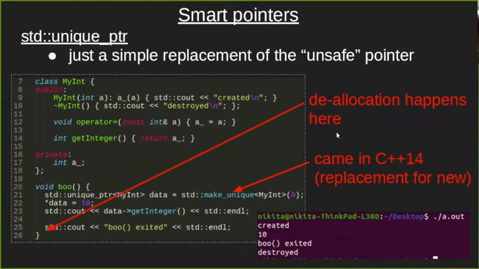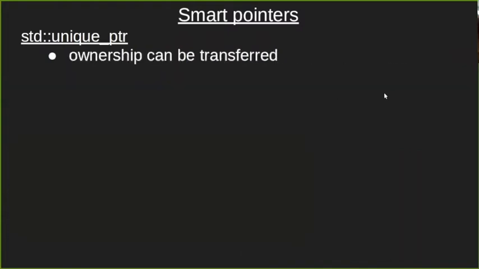Another important thing that unique pointer gives you is ownership transfer. That's something that you cannot do with raw pointers. So let's say you allocated memory in one object and you want to transfer this memory to another object, but you don't just want to transfer data, you also want to transfer ownership, which means you want to transfer responsibility over this memory. This is something you cannot do with raw pointers, but you can do with unique pointers.